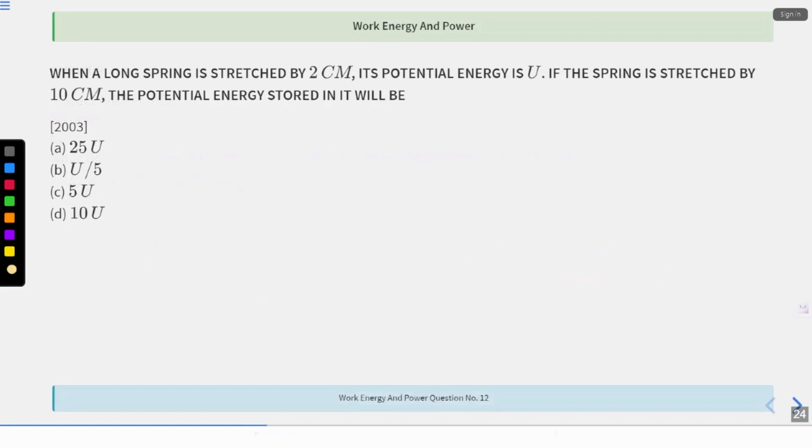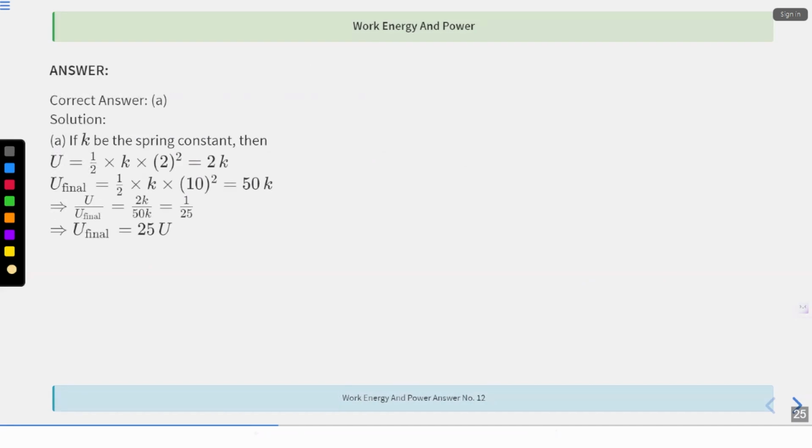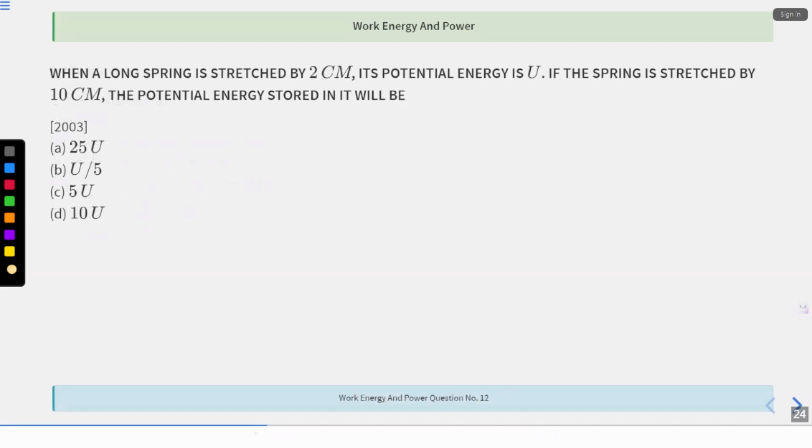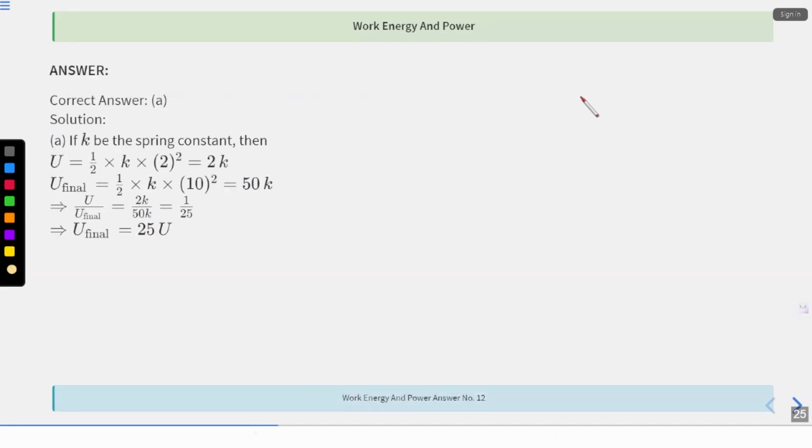Fine. When a long spring is stretched by 2 centimeters, its potential energy is U. If the spring is stretched by 10 centimeters, what will be its potential energy stored? See, if K be the spring constant, what they are saying over here, spring is stretched by 2 centimeters. So in first case, half K into 2 square, that is 2K. What will be the final one? 10K, correct? So you have to just divide these both equations.